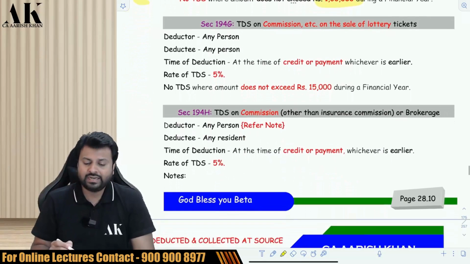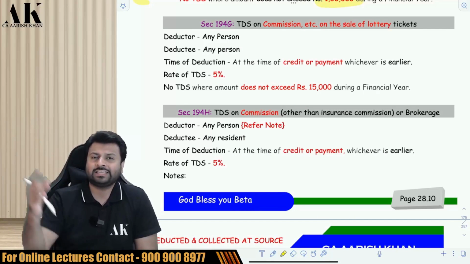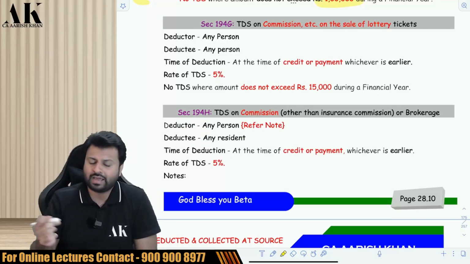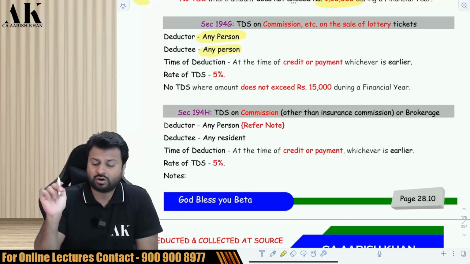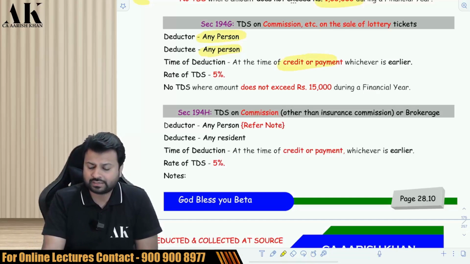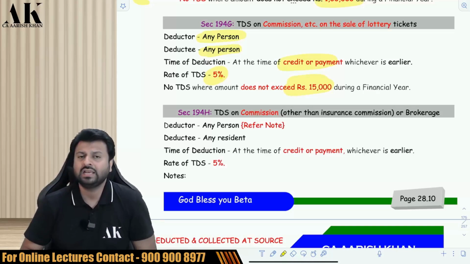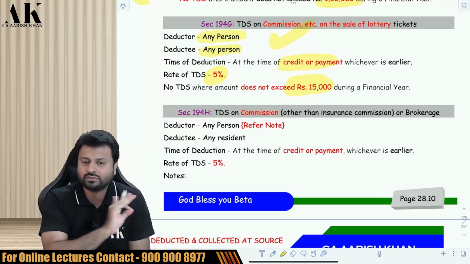Okay. Next, TDS on commission on sale of lottery. If the lottery agent is selling the lottery, then you have to pay commission to the lottery seller. Who will make the payment? Any person. Who is the deductee? Any person, resident or non-resident, both. When will the TDS be deducted? Credit or payment, whichever is earlier. What is the rate? 5%. What is the threshold? 15,000 rupees. This TDS is specifically for commission on sale of lottery. It is not for other commission.